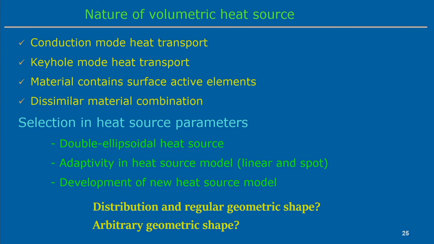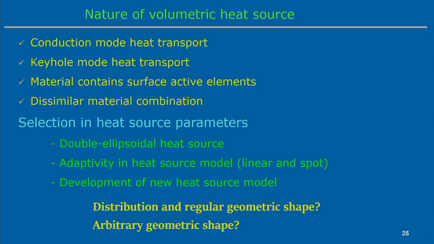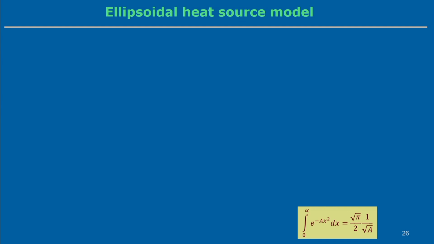But finally, should it follow the distribution over a regular geometric shape? I say no, not necessarily; we do not always have to show regular geometry. Even with an arbitrary shape of the volumetric heat, it is possible to develop the volumetric heat source assuming the arbitrary shape, which we will show, in particular for the keyhole mode laser welding process. So, in distributed volumetric heat source models, we will start with the ellipsoidal heat source model.